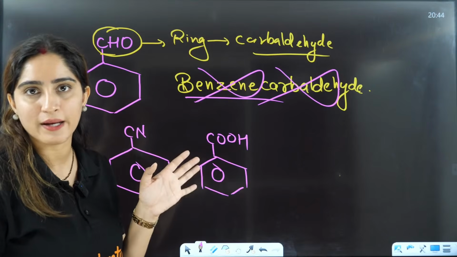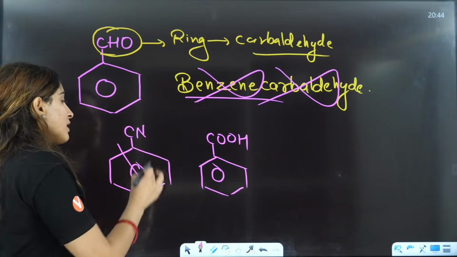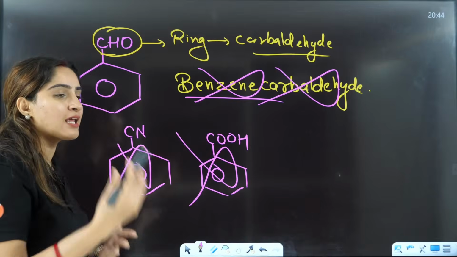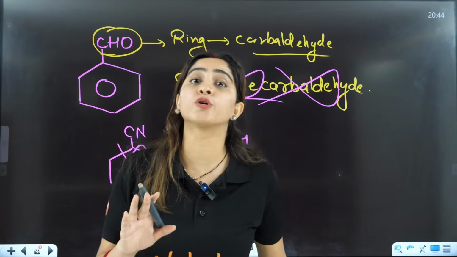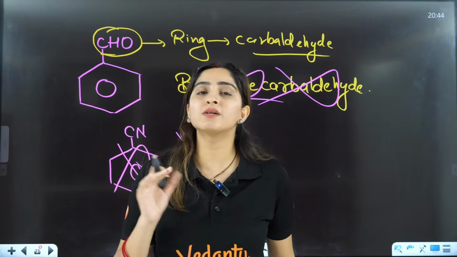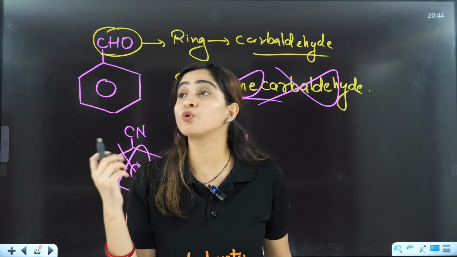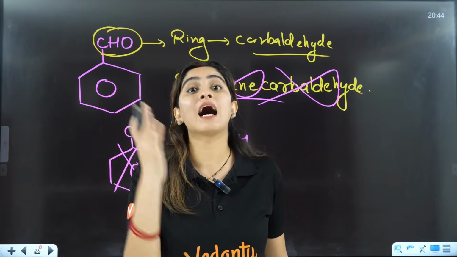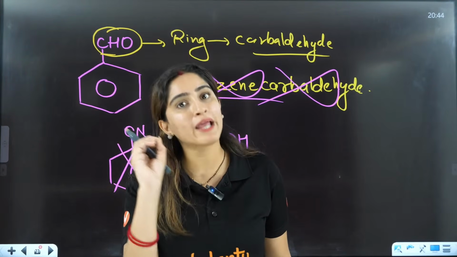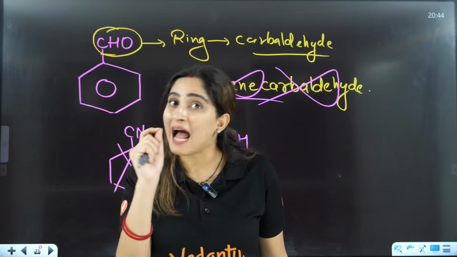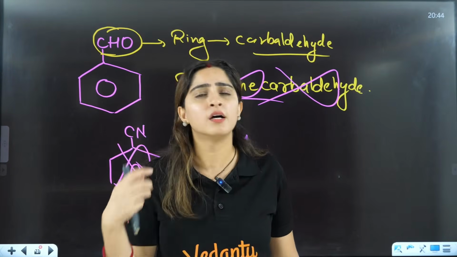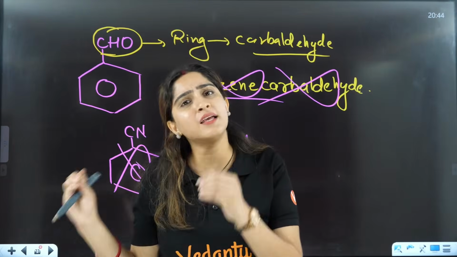So in these names, IUPAC naming is ignored. That's why you don't see benzene carboxylic acid or benzene carbaldehyde. According to IUPAC rules, that should be the name, but here they are so famous by these names.